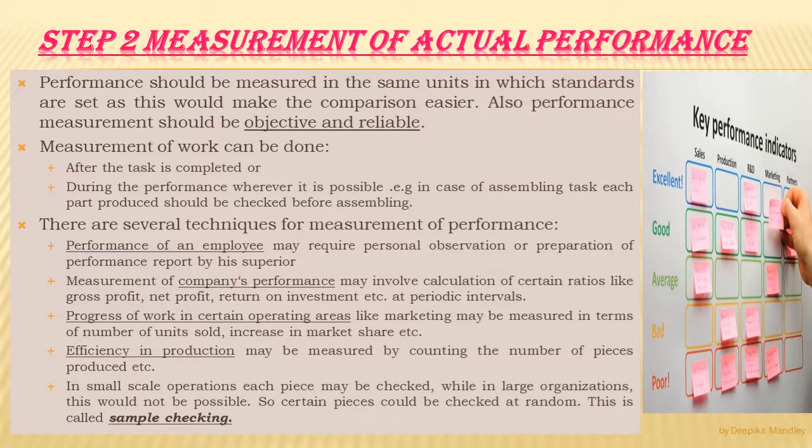Step number 2, measurement of actual performance. Once the standards of performance are fixed, the next step is the measurement of actual performance. It means evaluation of the work actually done and the results accomplished. Performance should be measured in an objective and reliable manner. Measurement of work can be done once the task is completed or during the performance whenever it is possible. For example, in case of an assembling task, each part produced should be checked before assembling.